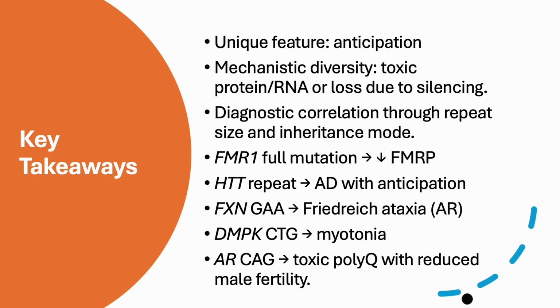Autosomal dominant with anticipation. Friedreich's ataxia, frataxin is the gene, GAA repeat. Friedreich's is an autosomal recessive condition. DMPK gene, CTG repeat, myotonic dystrophy type 1. Androgen receptor, again, in the coding region, CAG expansion, polyQ like Huntington's, but this one is X-linked. What it does is it results in reduced male fertility.